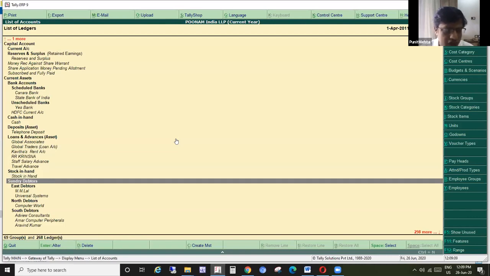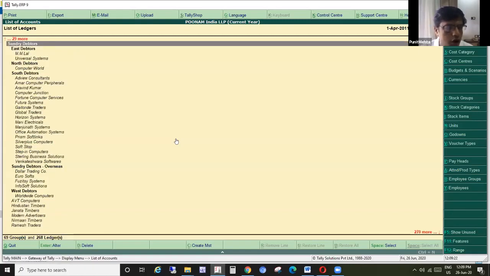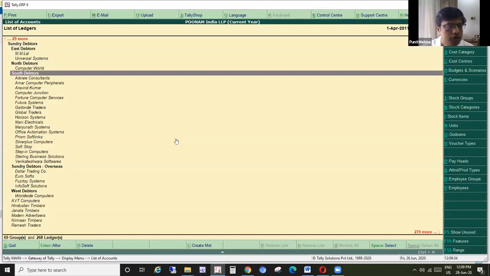If I click on Shift Enter, you can see it in detailed mode, or you can see it in summarized mode. If I click on Shift Enter again, you see that if you just want to see sundry debtors, then this is what it is. You can go and see. So this is how you have created the structure of the ledgers.